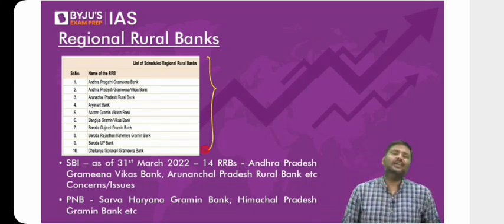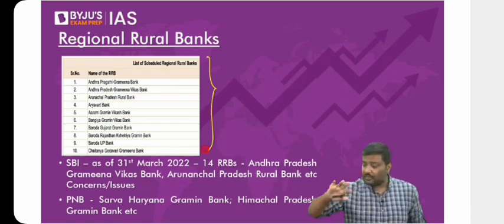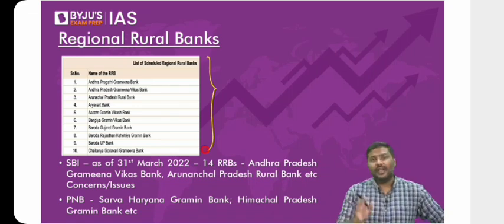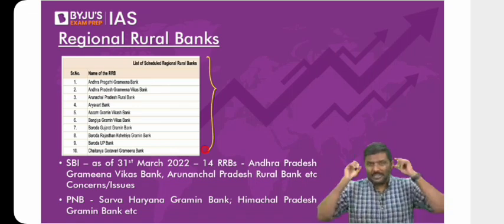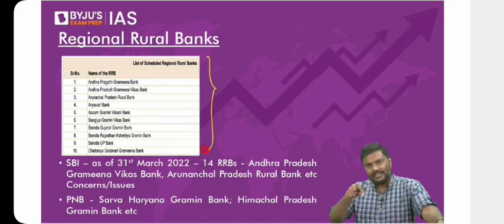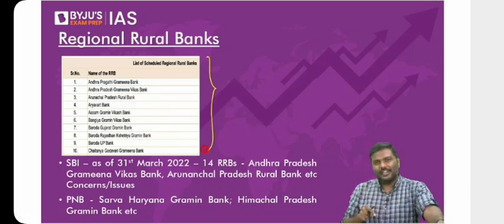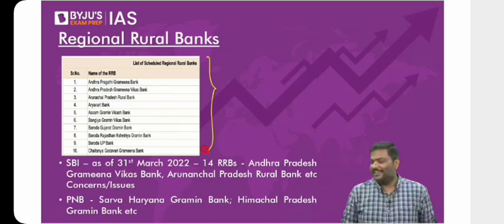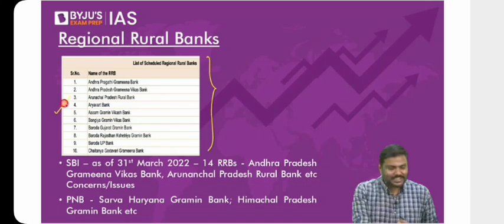UPSC will not ask you examples because there are around 40 plus RRBs in India. Can you remember all the 40? And I'm not challenging you, though many of you early morning will misunderstand my question and say, are you challenging me? So let me sit today, on the auspicious day of Ugadi, have a tilak and start mugging up all the 43. Not needed. UPSC will not ask you all of this. Don't worry. So this is an example of RRBs.